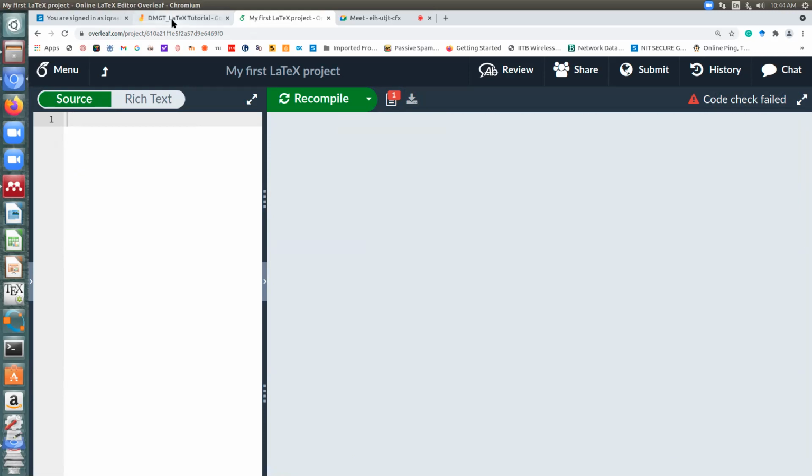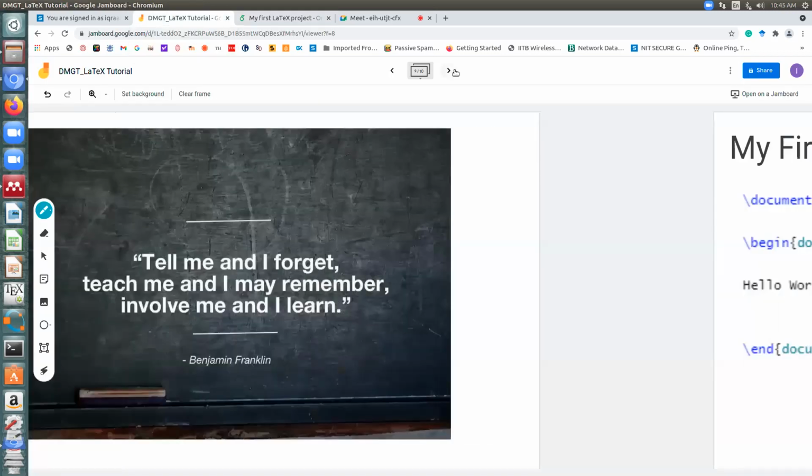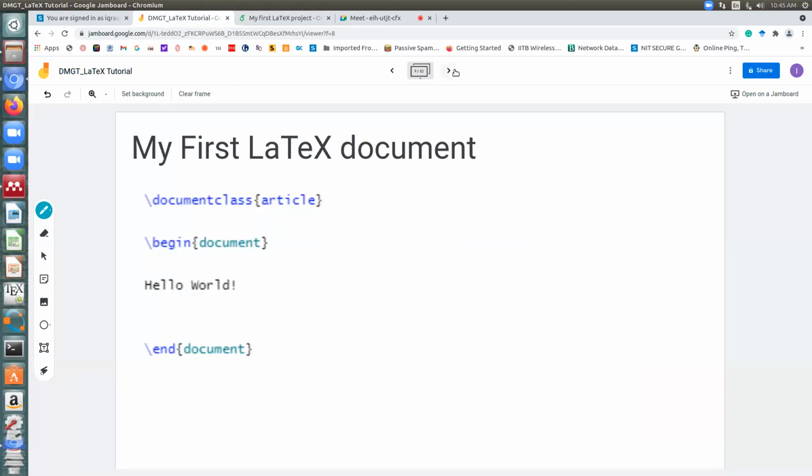So let me now introduce you to LaTeX. LaTeX is basically a language which is based on commands. That is why the learning period in the beginning is a little difficult, but as and when you start working, you will get to know the commands on your own. Like HTML, some commands are paired commands which will have a starting and an ending, and some are unpaired commands which will be there as it is without any ending.